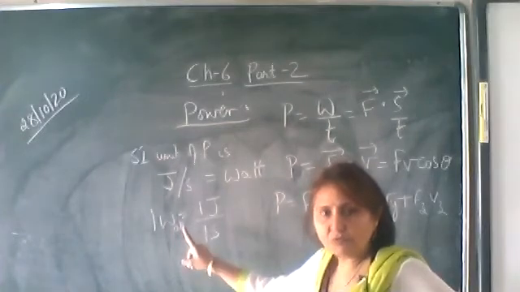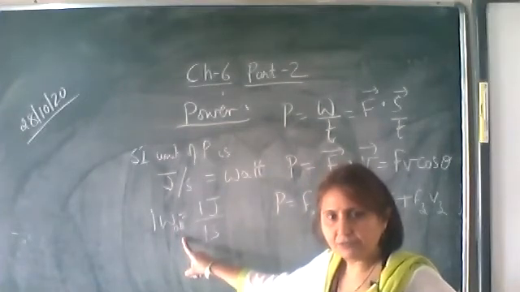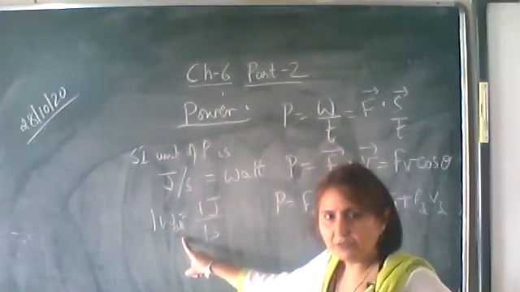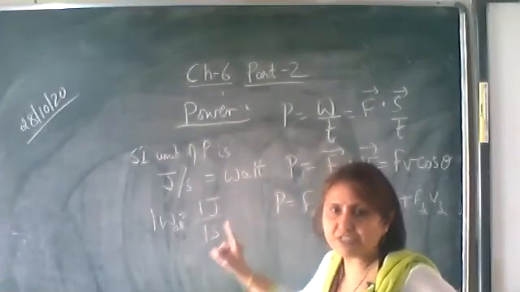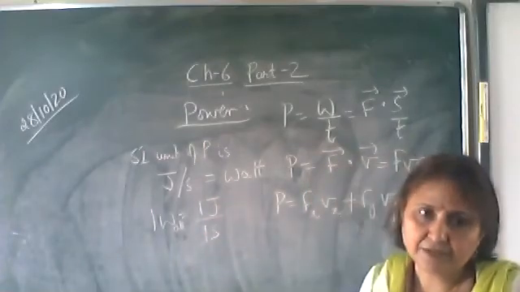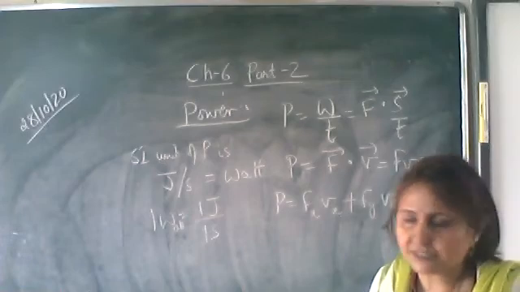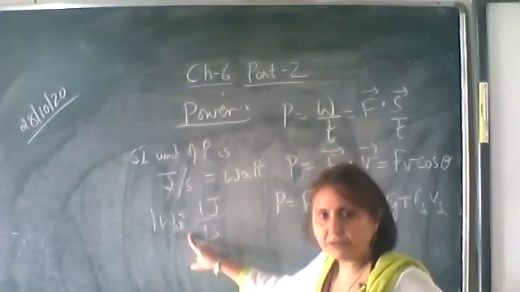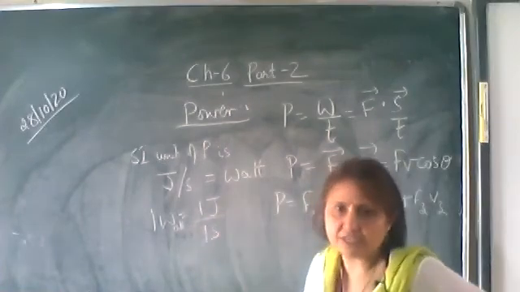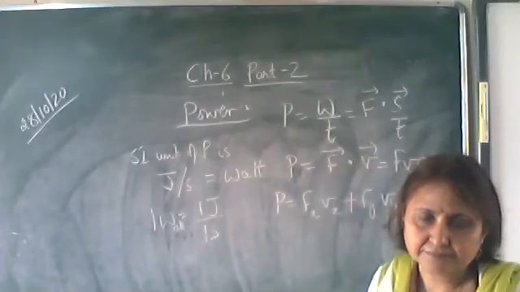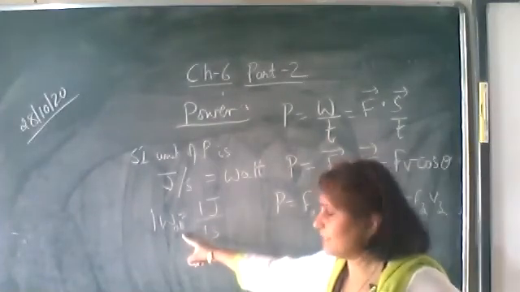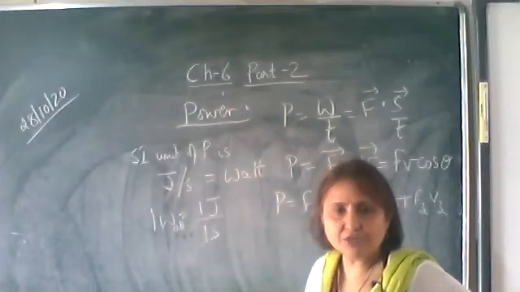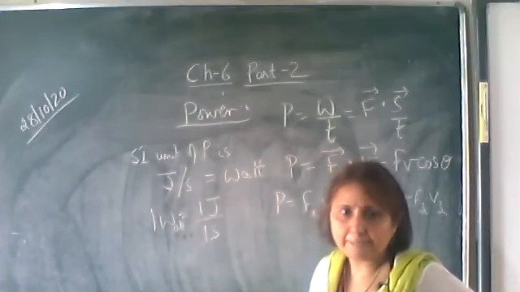So let's define 1 watt. Write down: 1 watt is the power when 1 joule of work is done in 1 second. So its SI unit is watt, where 1 watt is equal to 1 joule upon 1 second.